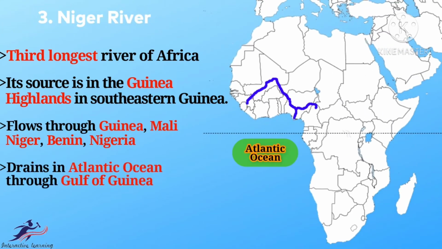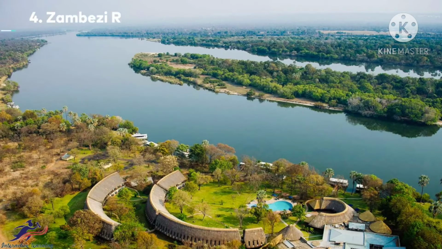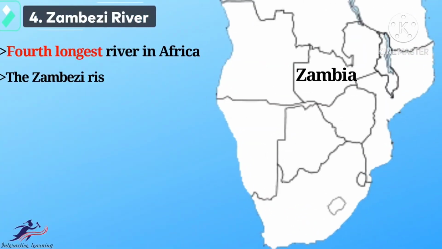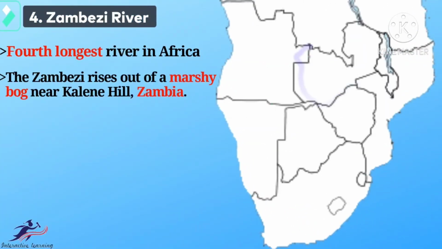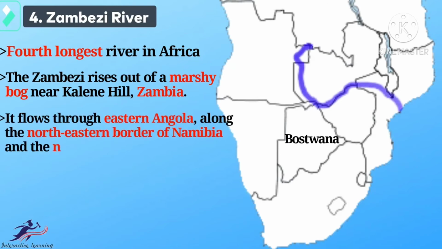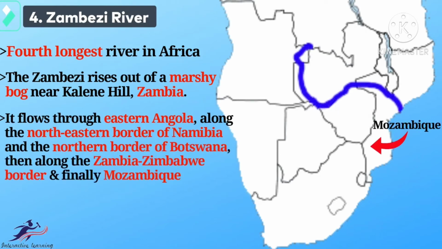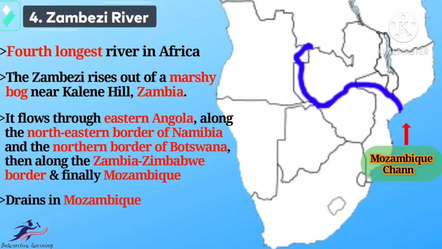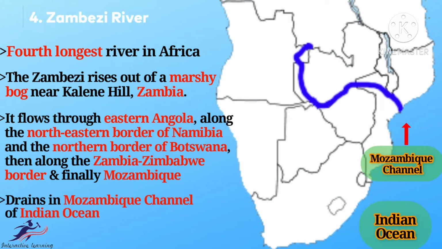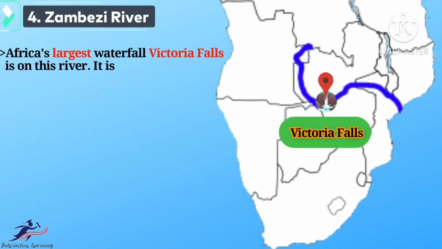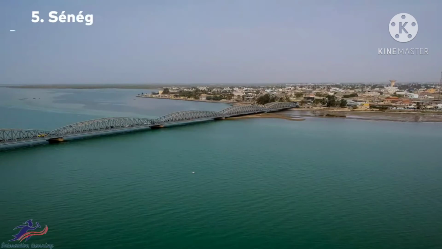The Niger River. Kids, it is the third longest river in Africa. The source of this river is in the highlands on the west coast. It also empties into Atlantic Ocean. It is a non-perennial river. It is about 4,000 kilometers long.